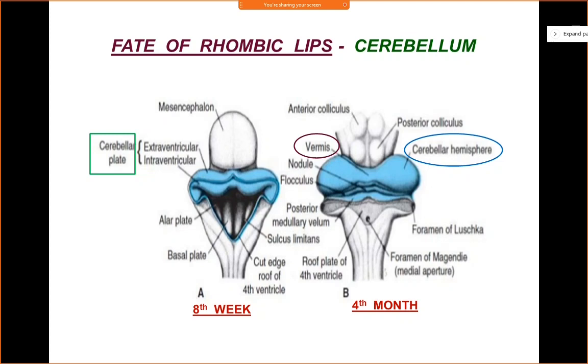Okay, so what is the significance of this foramen? The significance is that the CSF, which is circulating through the ventricular cavities, is produced by the choroid plexus. So wherever the choroid plexus is present, CSF is produced, and the CSF will enter into the subarachnoid space through the foramen of Luschka and through the foramen of Magendie. So they will circulate into the subarachnoid space and circulate around the rest of the brain, right? Okay, some of the CSF will pass directly into the central canal from the fourth ventricle. They will pass directly into the central canal of the spinal cord, right?